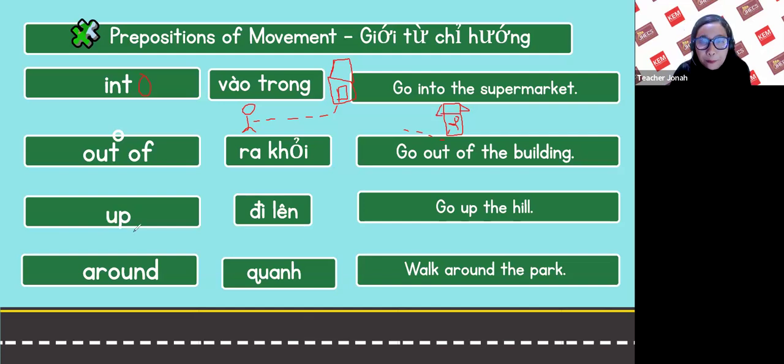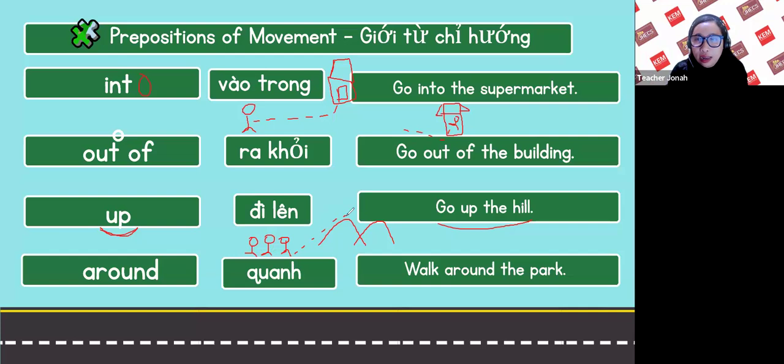Another one, we have up. Go up the hill. For example, this is the hill, and this is you. This is Mary, this is Tue, and this is Kim. The three of you go up the hill. Okay, go up the hill.